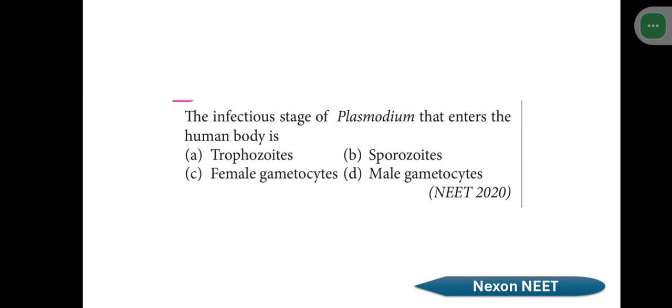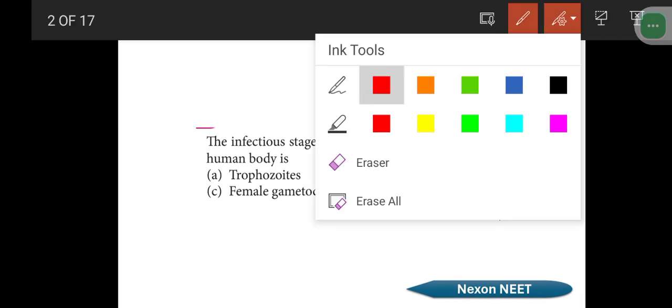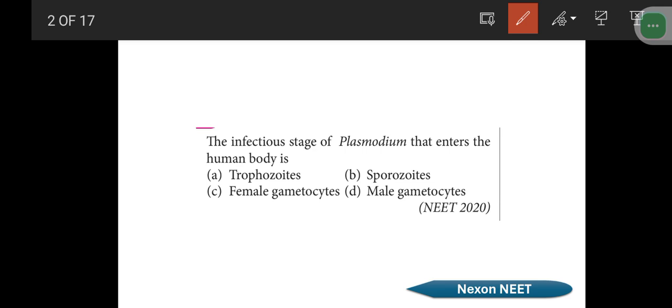We'll move on to the first question. The infectious stage of Plasmodium that enters the human body is... Let's discuss it. Which stage of the Plasmodium is entering into the human body? How is the organism entering the human body? We have already seen this in human health and diseases. You would have read that topic regarding Plasmodium.